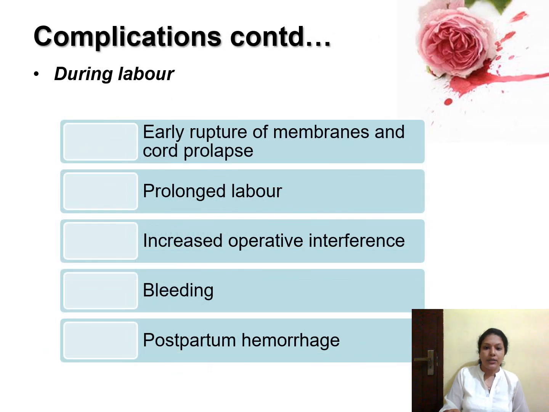And during the labor, chance for early rupture of the membrane is there, and chance for cord collapse is there, and chance for prolonged labor. Of course, two babies are supposed to deliver, so the time duration of the labor also will be more, and increased chance for operative interferences is there, that is more chance for cesarean and other operative delivery, chance for bleeding is there, chance for postpartum hemorrhage is also there.